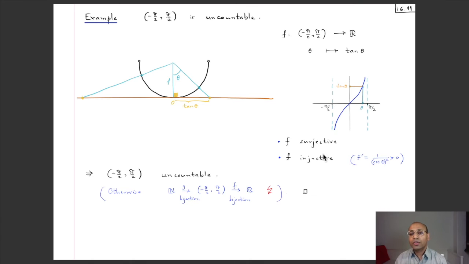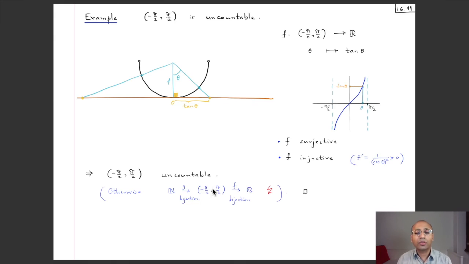And so we know that this function f is strictly increasing and hence injective. So since f is surjective and injective, it is bijective, and so we have this bijection from this interval to R. So we have got a bijection from this interval to R, and now using the uncountability of R, we can show that this interval must be uncountable.